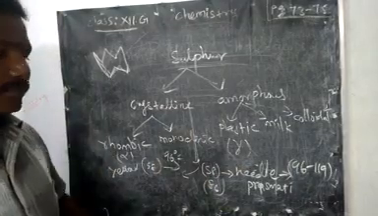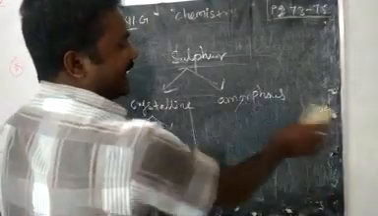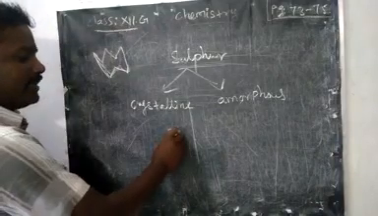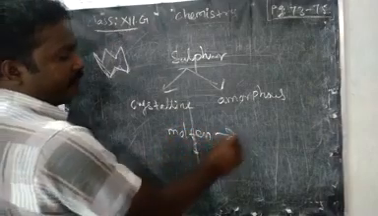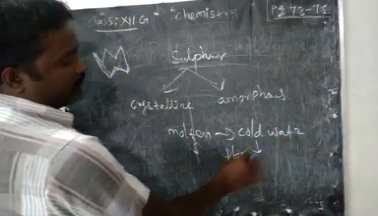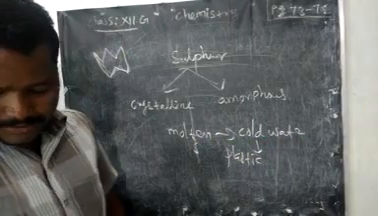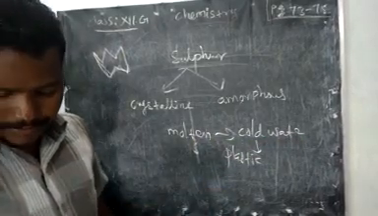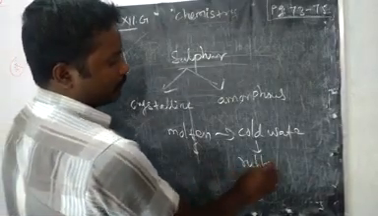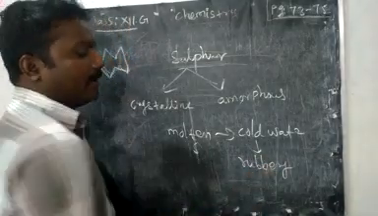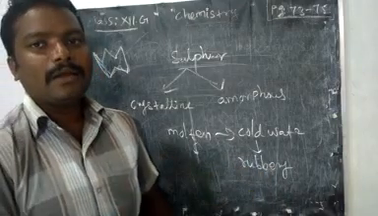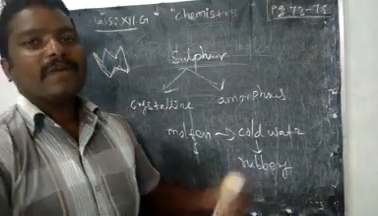Then we are going to see a unique character of sulfur. What is that? If you pour molten, that is liquid, sulfur into cold water, you will get plastic sulfur. It is yellow in color and rubbery. If you pull it, it becomes tensile. If you pull it for a long time, it becomes hardened.